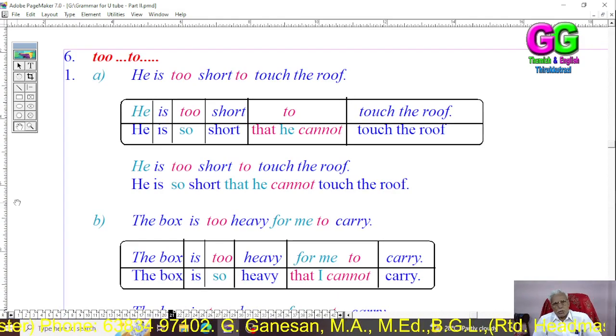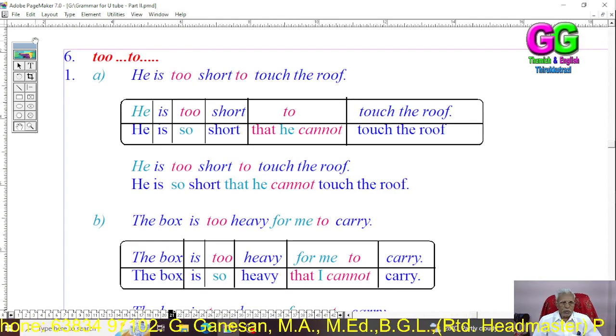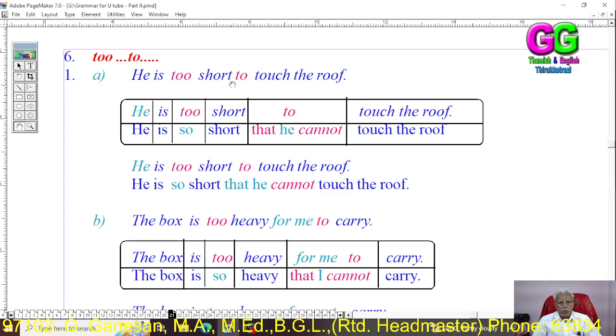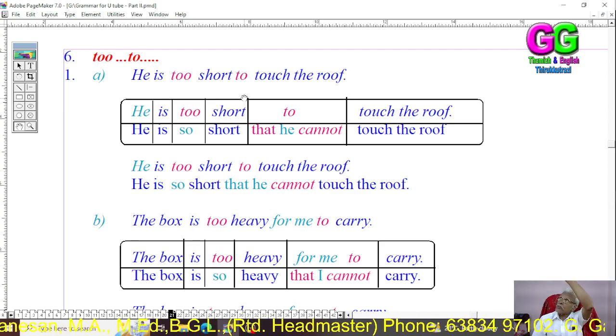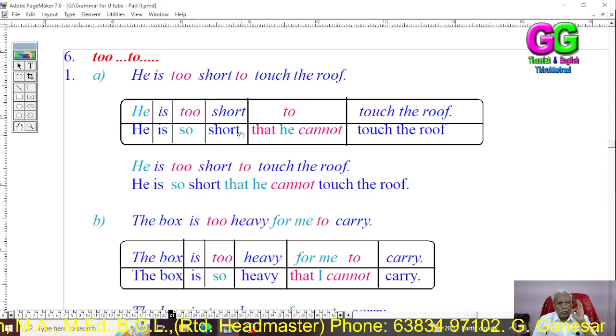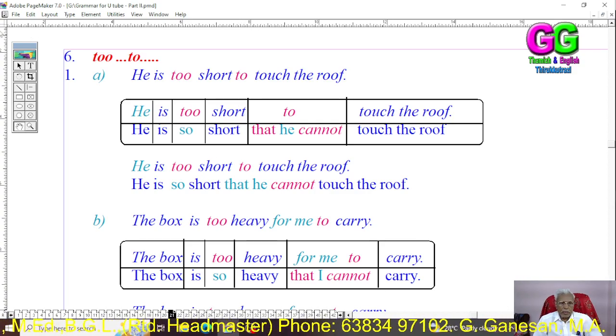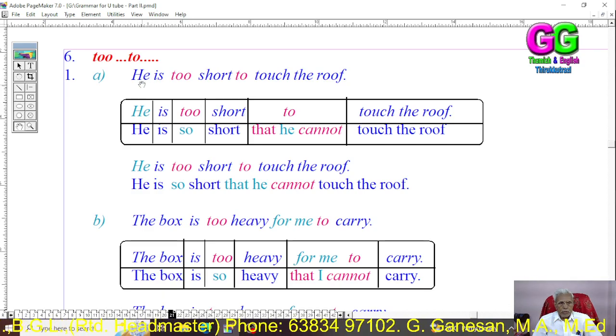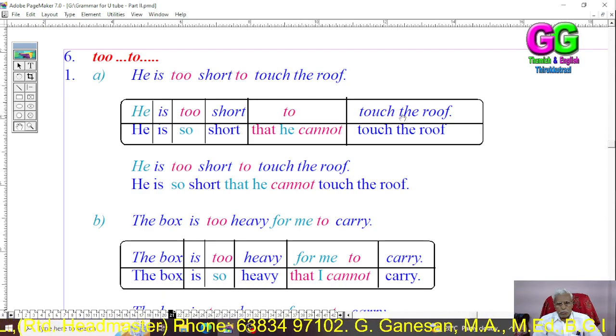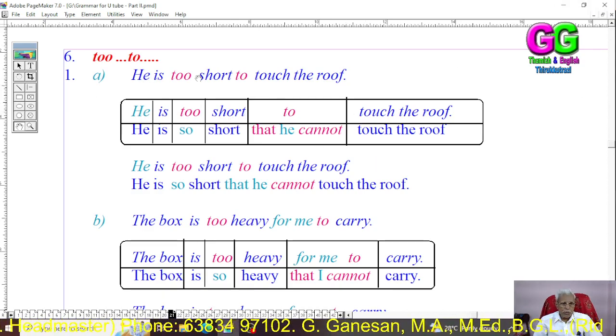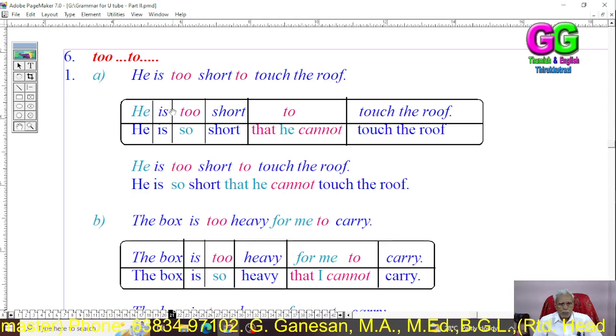But then yes, special type, the 2 2 1. A. He is too short to touch the rope. That is, he is very short to touch the rope. He is too short to touch the rope. He is too short to touch the rope. You see, here the rules is